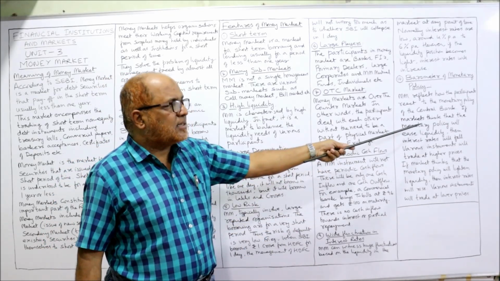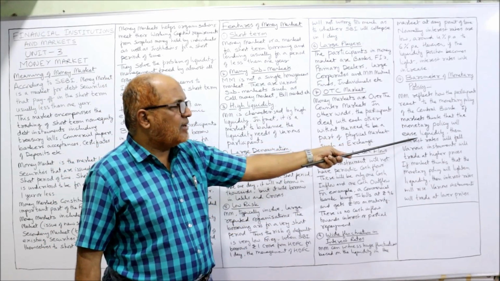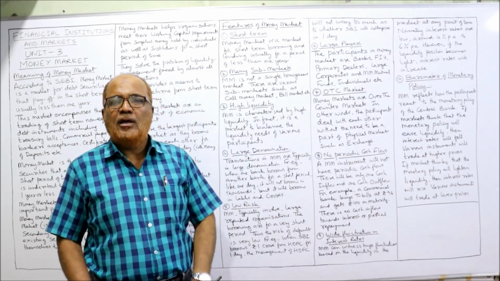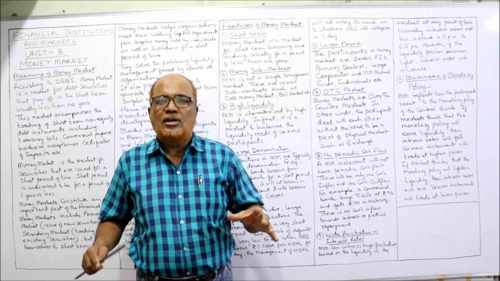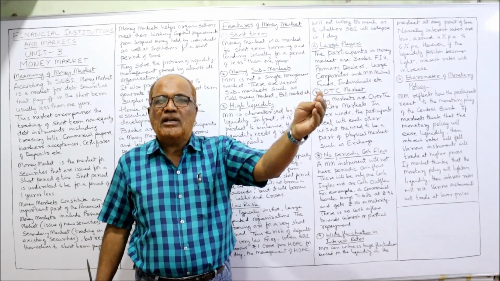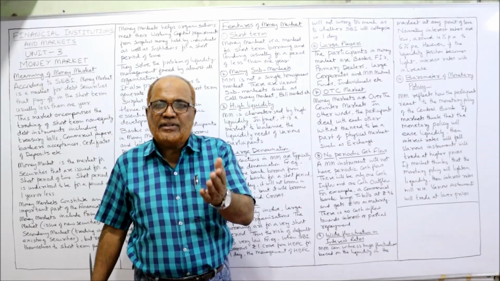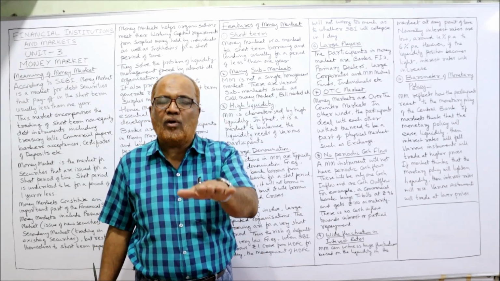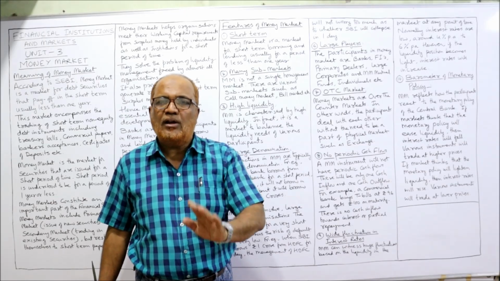Now, if the market thinks that the monetary policy will ease liquidity, which increases the liquidity, then the interest rate will fall.